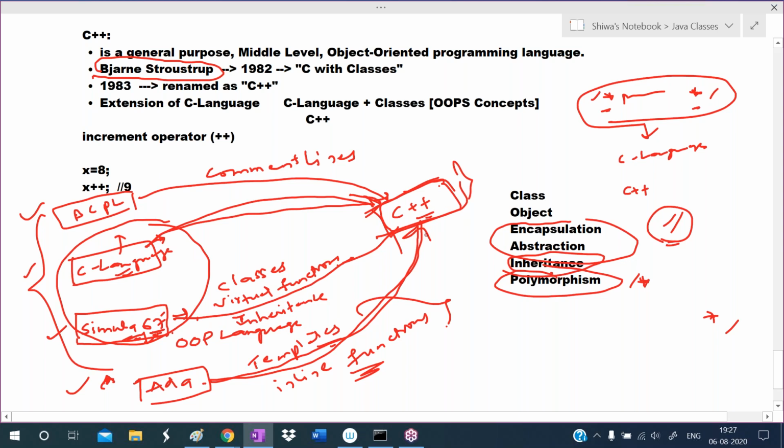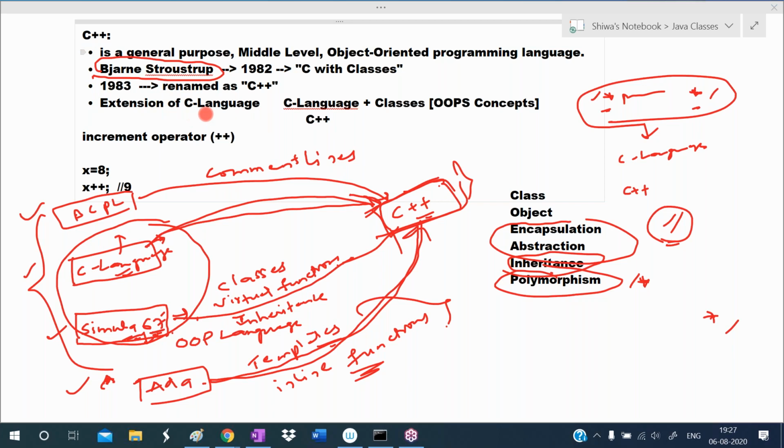Once again, I'm repeating, listen carefully here. So what is C++? It is a programming language. It is a general purpose, middle level, object oriented programming language. Who developed the C++ language? Bjarne Stroustrup. He introduced this language officially in 1982. Initially he gave it the name C with classes, and later it was renamed C++ in 1983. It is an advanced version of C. To the C language they added OOPS concepts, so that's why I call C++ the advanced version of C.